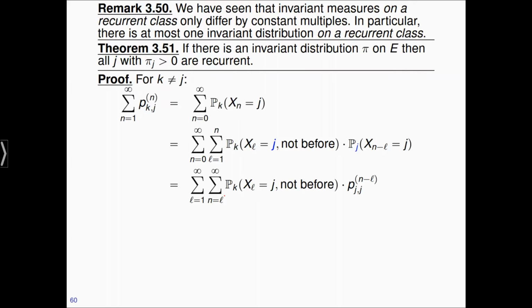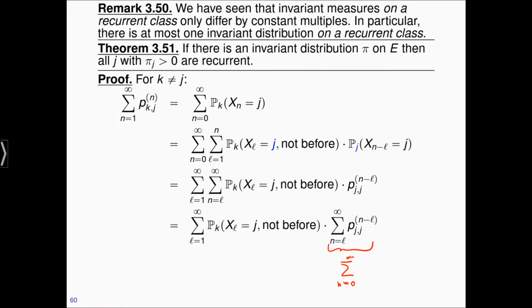The next observation is that this quantity now doesn't depend on n anymore, so I can move it in front of this sum. This is the next step, and nothing else changed. Then this quantity can be made independent of l, because this is the same as the sum over n from 0 to infinity of p_jj^n, by just an index shift. So this means we can just look at this term separately.